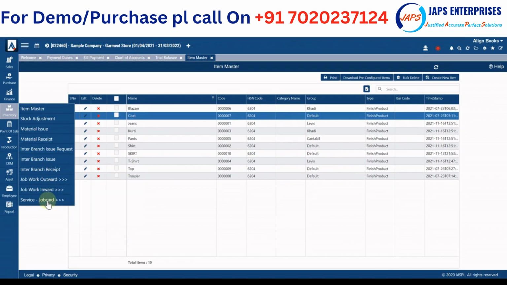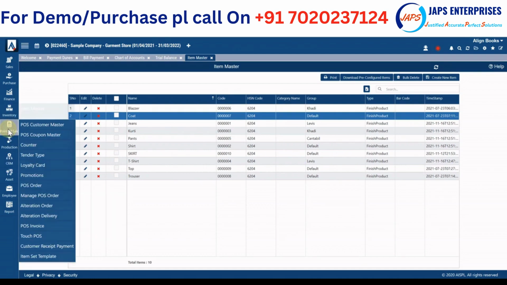We also provided service job card system, where job card is created, and based on that you issue material against the job card, and finally you generate invoice on a click. So this is a complete inventory module.